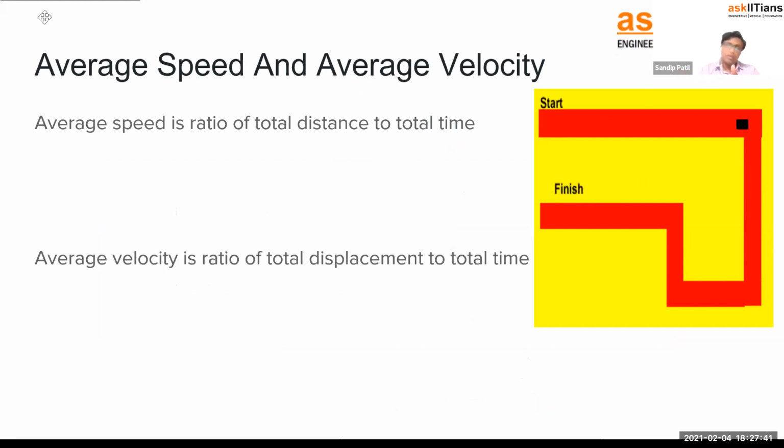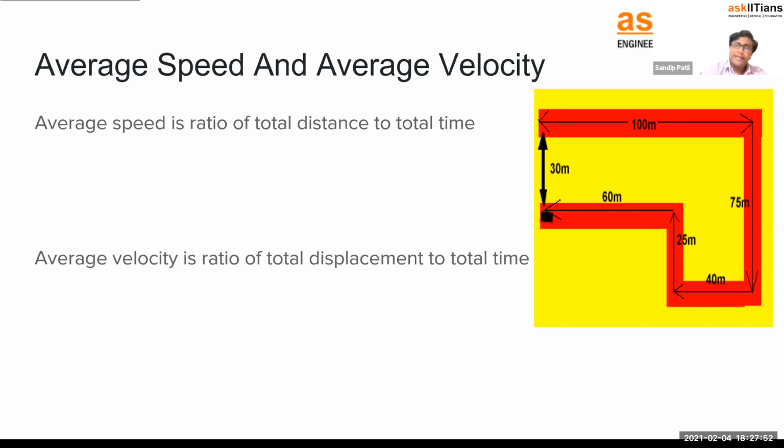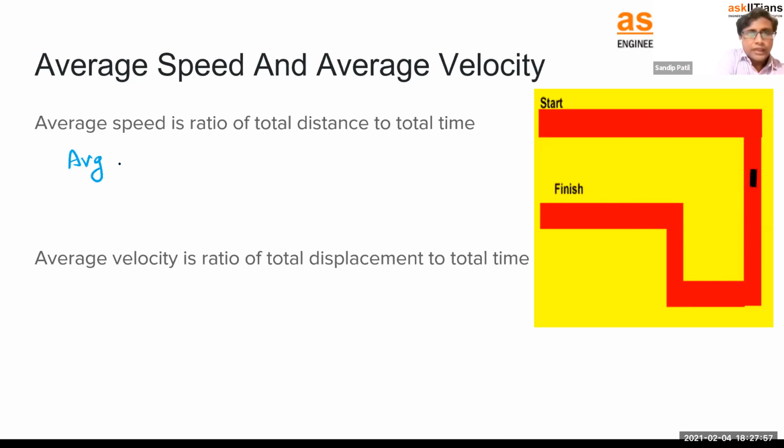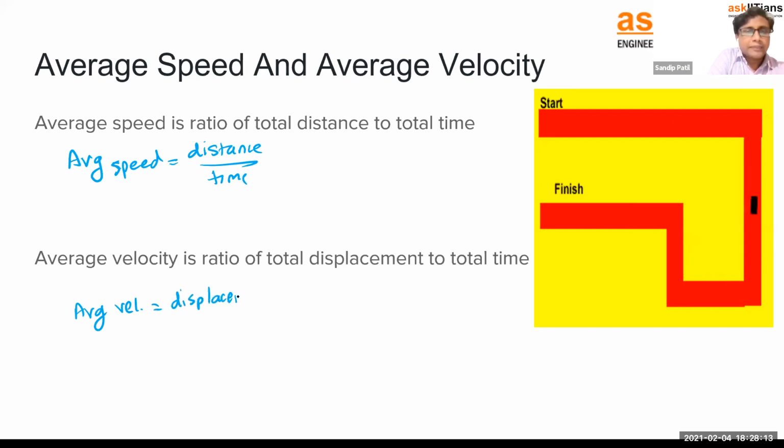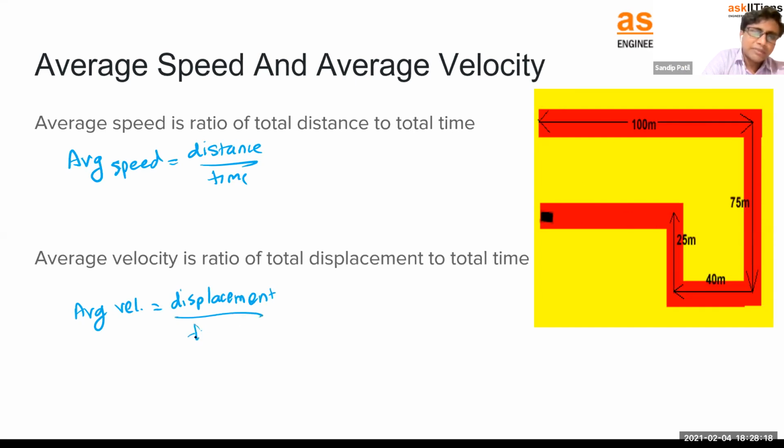Right? You come to school and you came back to the home. So you change the direction, right? That is important in the displacement. Okay. Similarly, speed is a scalar quantity, velocity is a vector quantity. We already have seen the formula for speed. Average speed is equal to what? Distance upon time. Similarly, average velocity will be what? This is displacement upon time. So now it has become very easy once we know the formula. We already know how to calculate distance and displacement, right?